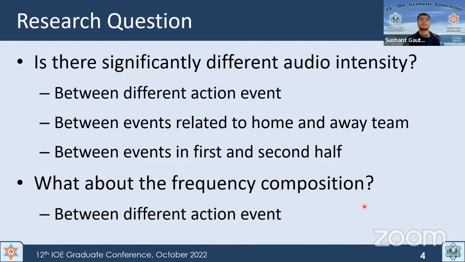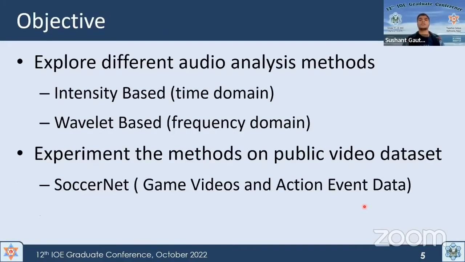To answer the research question, we explored two different audio analysis methods. The first one is time domain based, which is also called intensity based or RMS based. In the frequency domain, we performed wavelet analysis on the audio signal. The experiments are performed on the public SoccerNet game dataset, which contains football game videos and action event data. We'll see what this action event data looks like later.